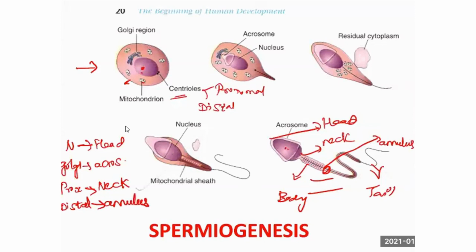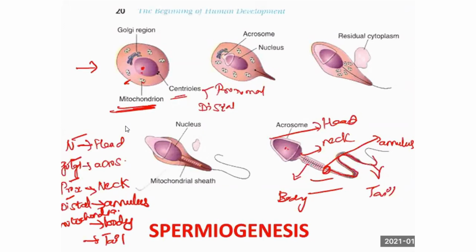I said the nucleus is over, Golgi apparatus is over, proximal centriole is over, distal centriole is over. What is pending now? Mitochondria, that forms the body. And this is the tail, which is the remnant one.